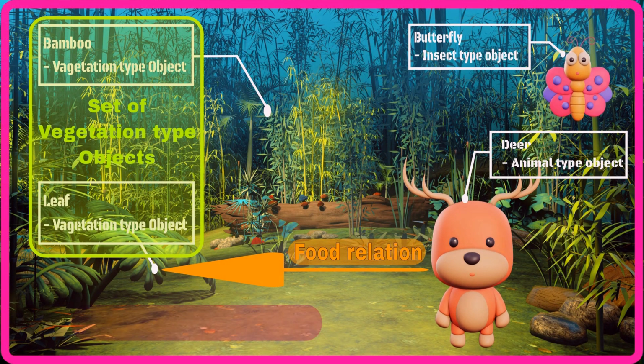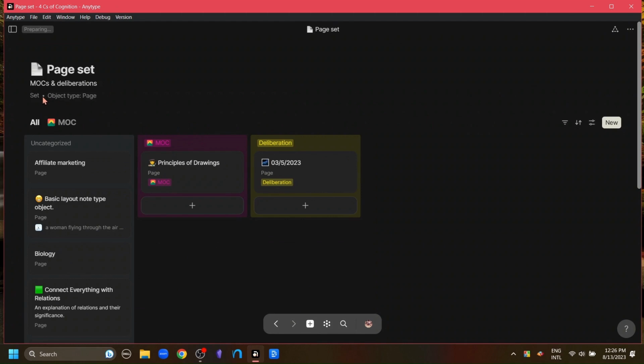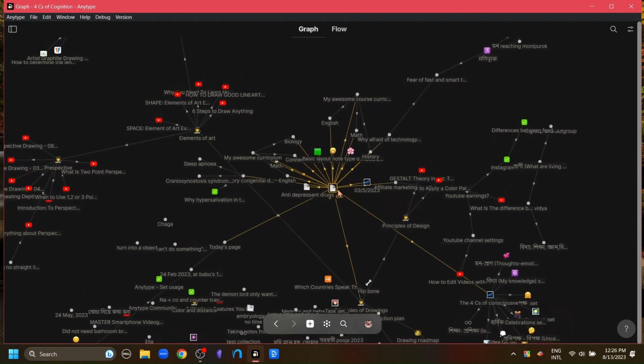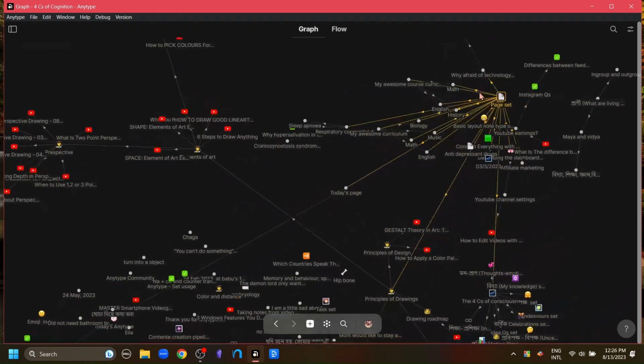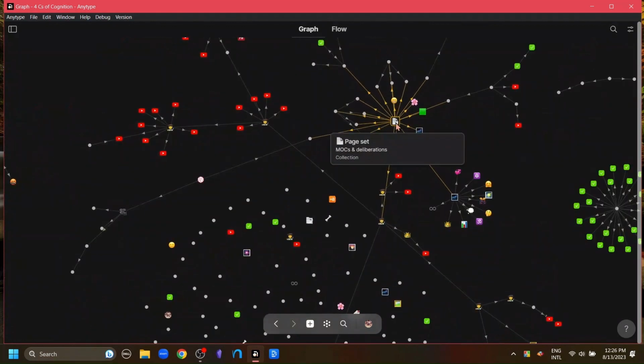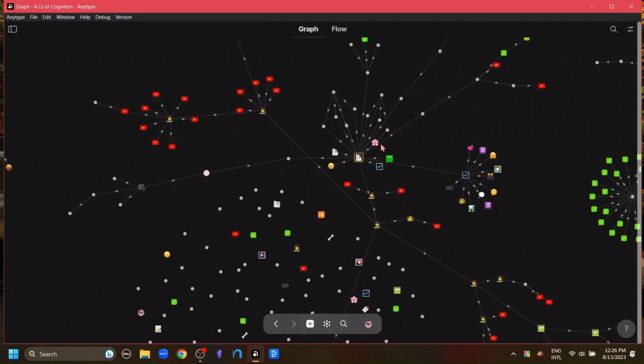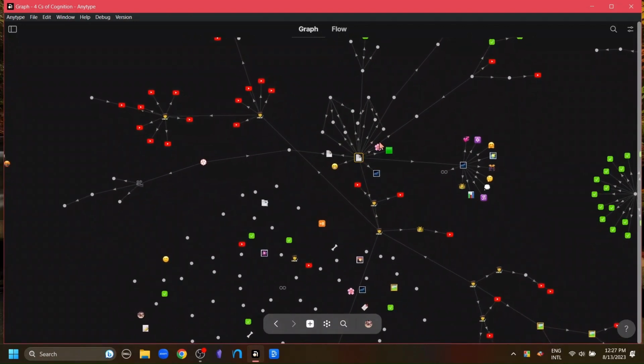But if we want to see the objects that are connected, then what we do is go on this set button and turn the set into a collection. Go to the graph and you will see that all the objects that are within a collection appear as connected in the graph. Look at the page, it is huge. I use the page object for a lot of things, so it is connected to many things in my graph. So it is not a meaningful connection.